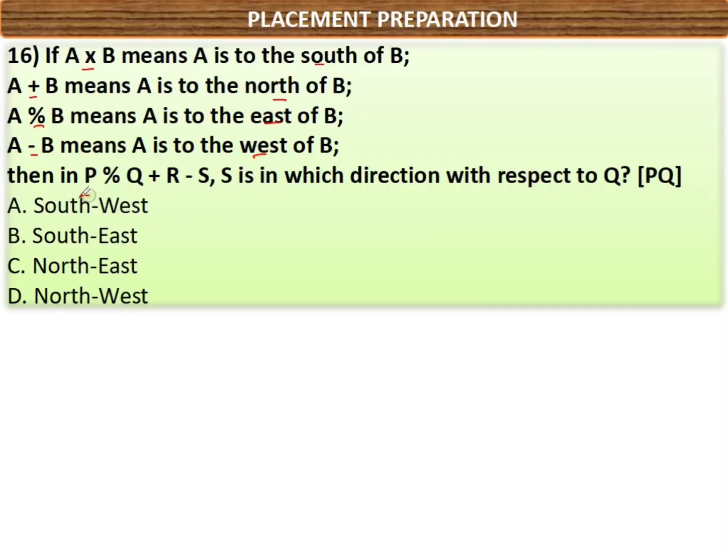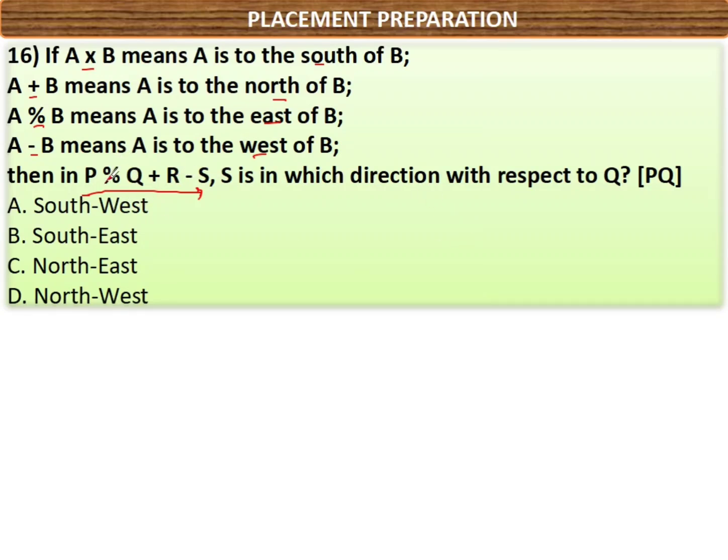And they have given some equation, P percentage Q. So now you should not read it as P percentage. Percentage, you know, means east. You have to read it as P is east of Q. Next, plus means north. Q is north of R. Next, minus means west. R is west of S. Now it is exactly similar to previous questions. So let us draw the diagram.